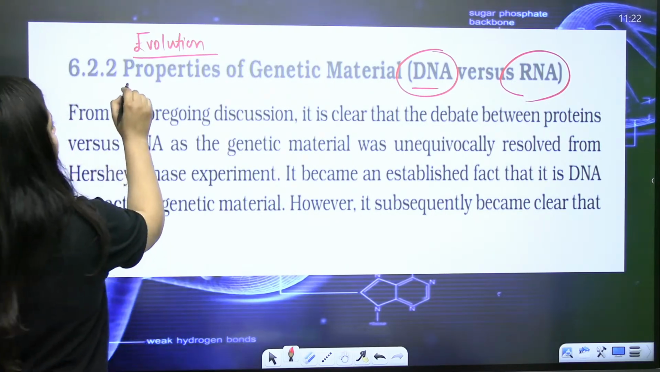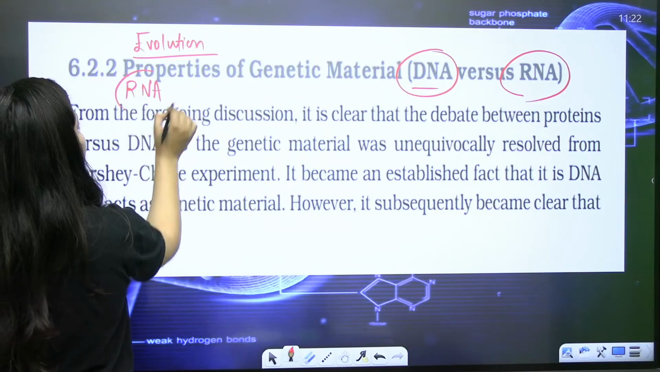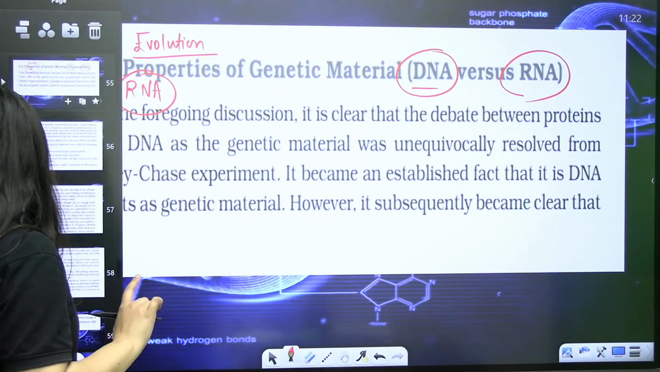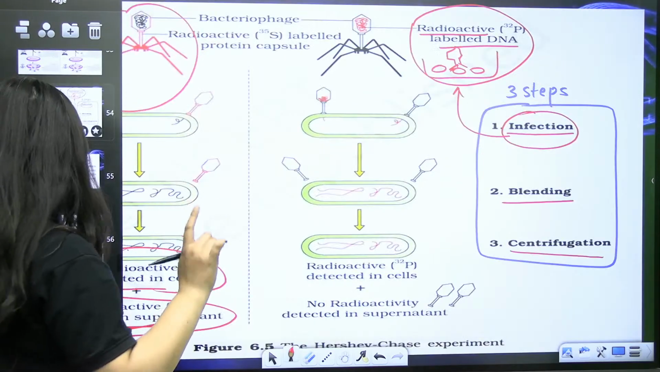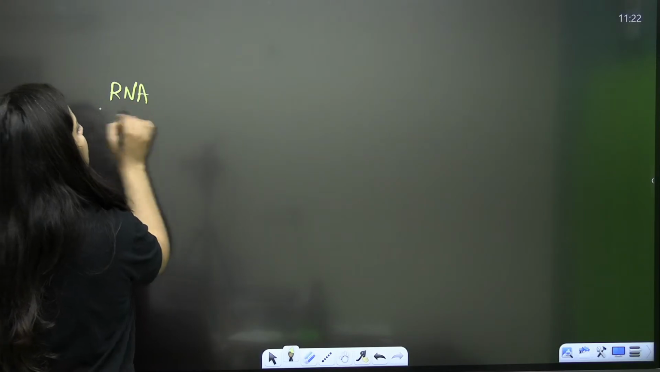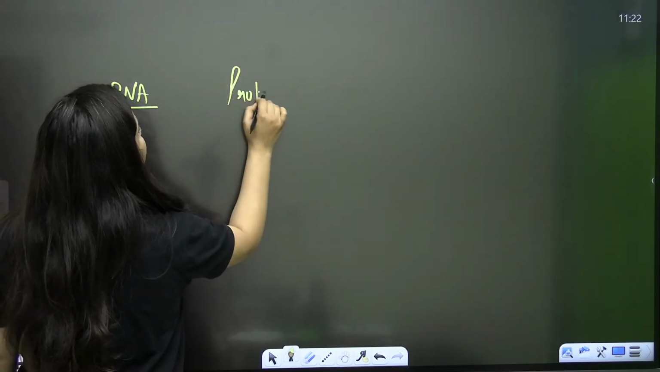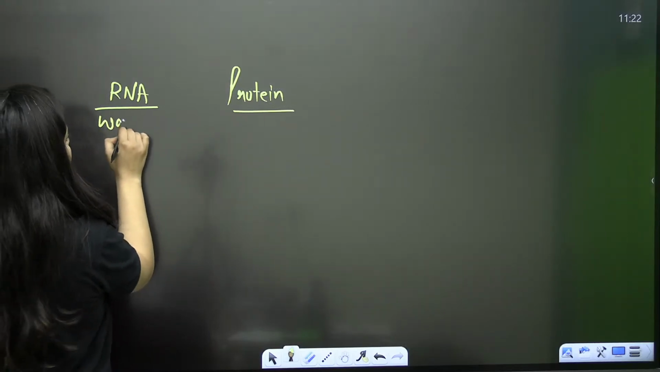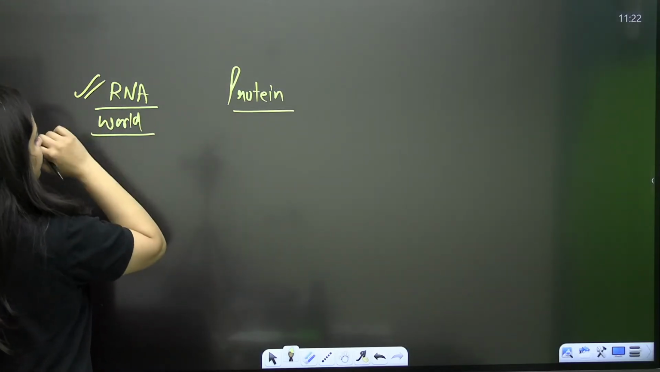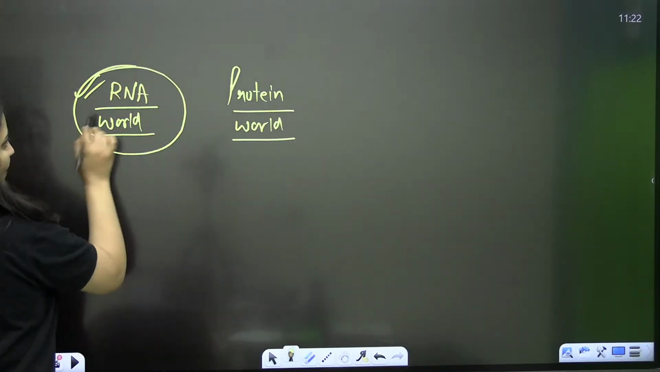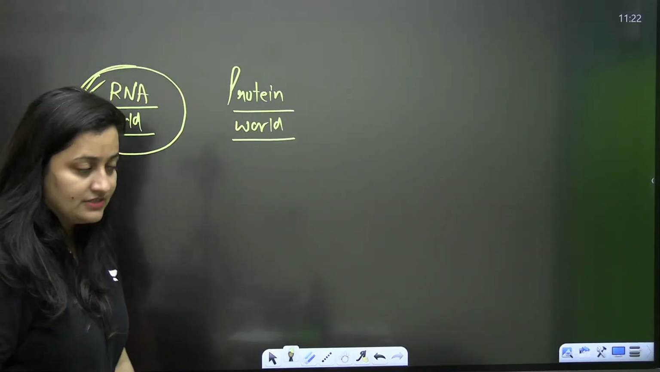Yes or no? So initially it is believed, and this is what the RNA world concept says. Basically, scientists believe in two things. Some scientists say it is the RNA which came first. Some scientists believe that it is the protein which came first. Those who believe it is the RNA which came first hold the RNA world concept, and the other is the protein world concept.